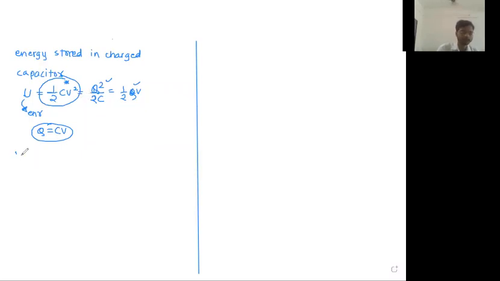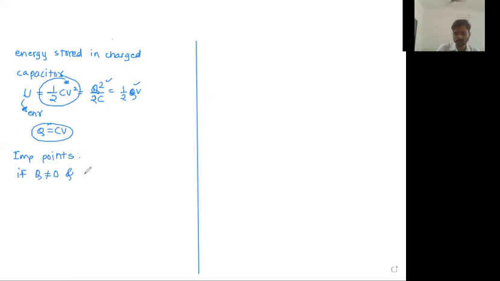Write down important points. If the potential of the conductor is zero, then its capacity will be infinite. This is a possible case. If charge on the conductor is not equal to zero, and the conductor is grounded.